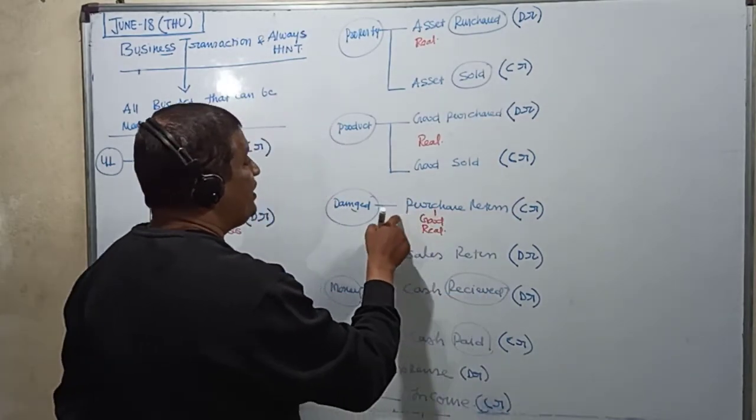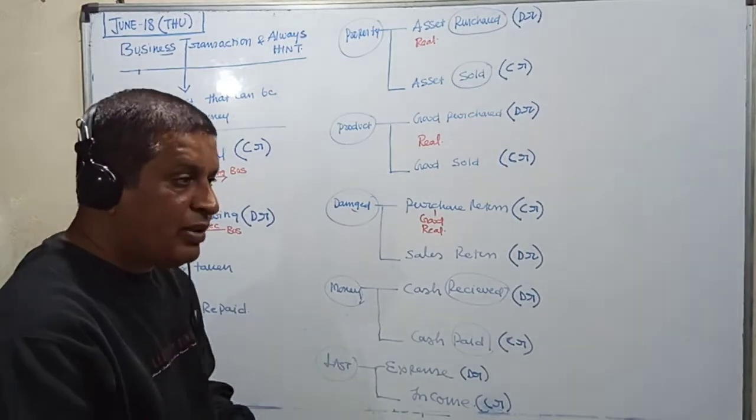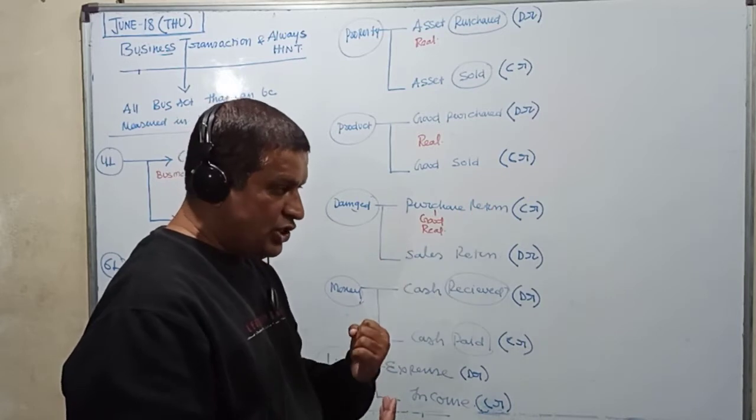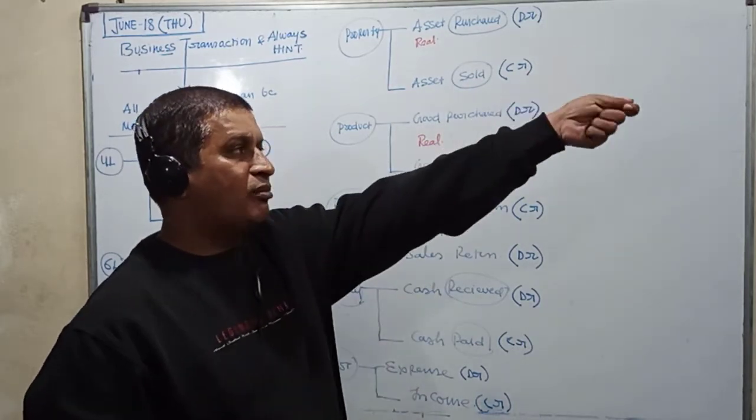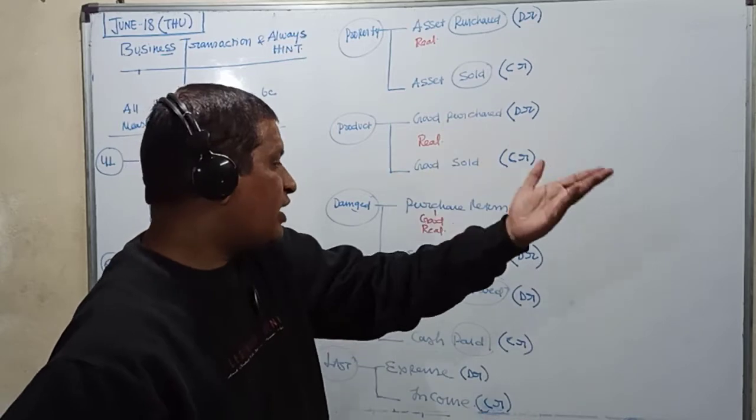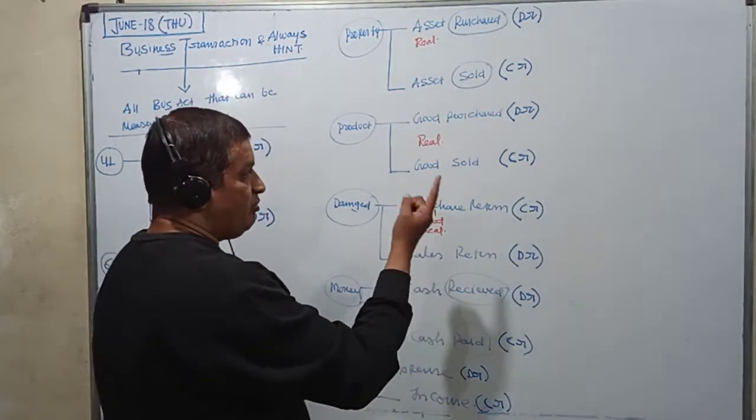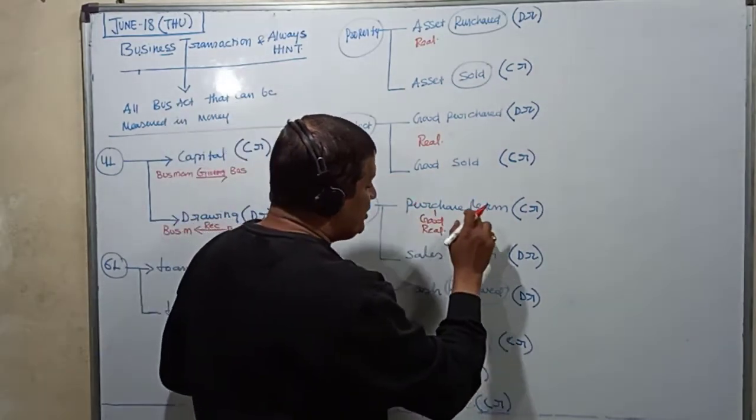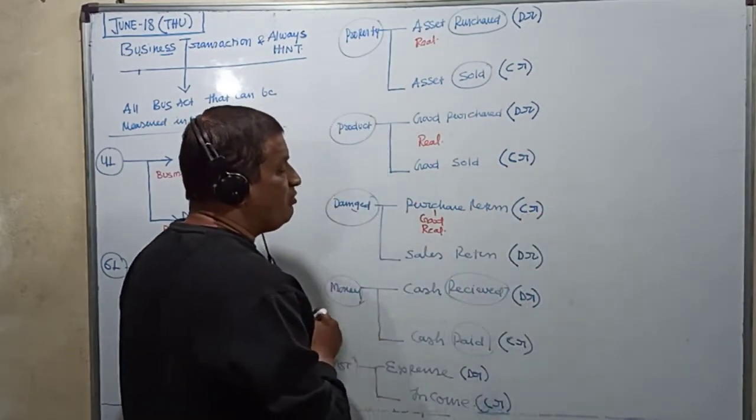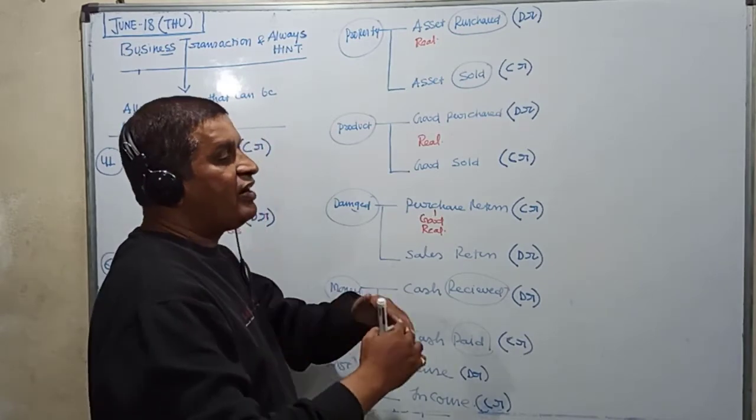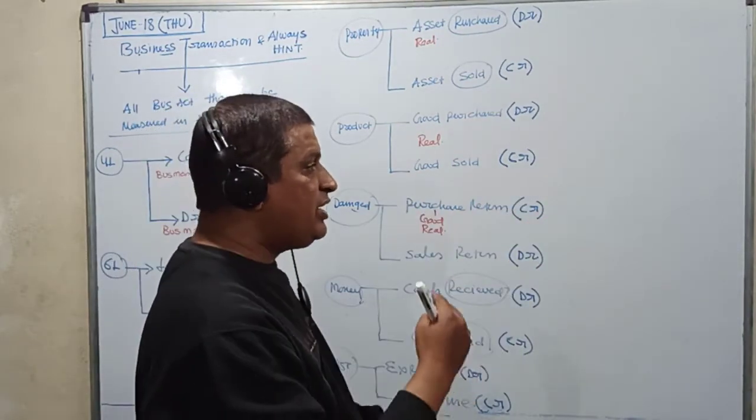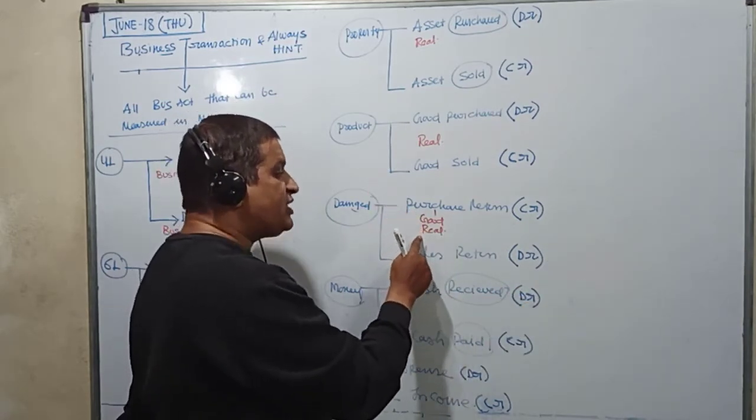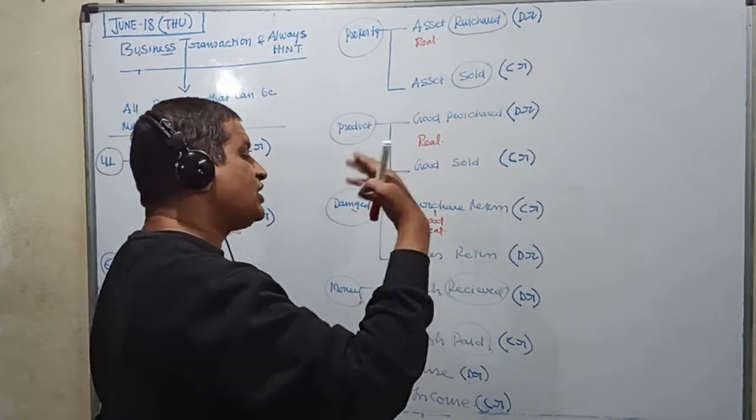Now look at this. In purchase, the goods are coming in. But in purchase return, because we found the goods damaged, we are returning them back to the company. So goods are going out. What is the rule for real account? Debit what comes in, credit what goes out. Therefore purchase return is always credited, because in purchase return we are returning the damaged goods to the company. The goods are going out, goods are a real account, and the rule for real account is credit what goes out.